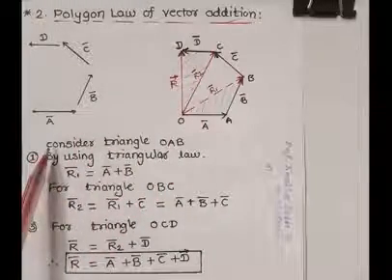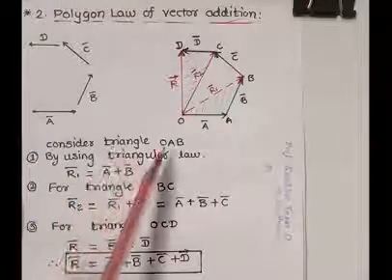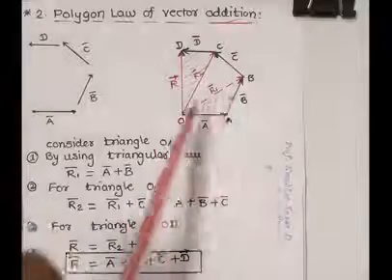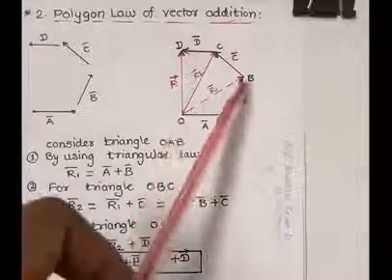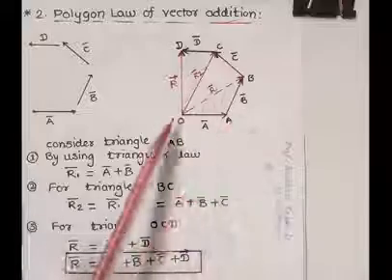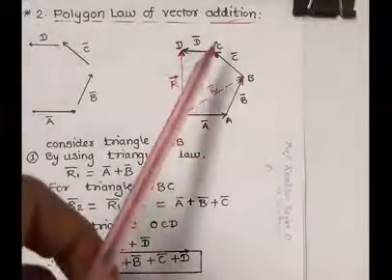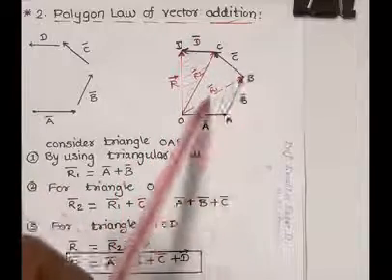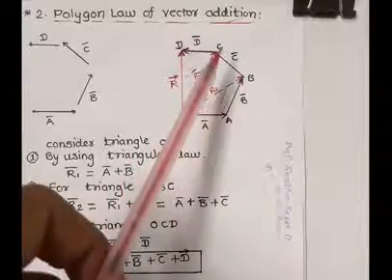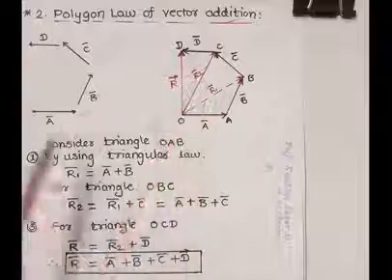Let us consider triangle OAB. To study this triangle, initially join OB bar and OC bar, where OB bar is R1 bar and OC bar is R2 bar.